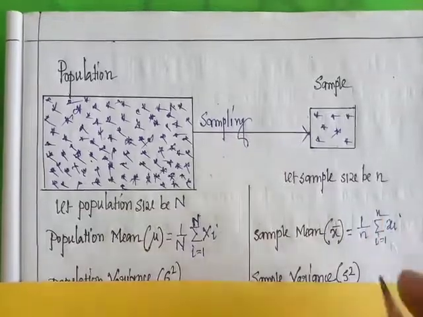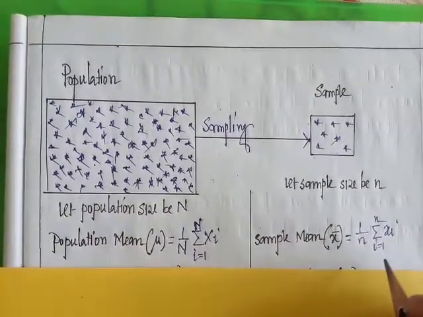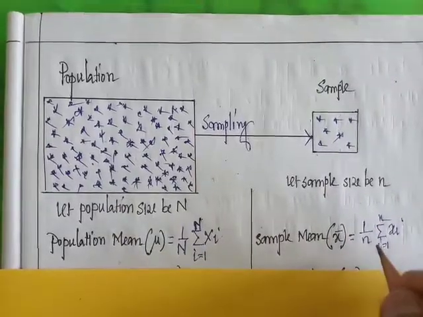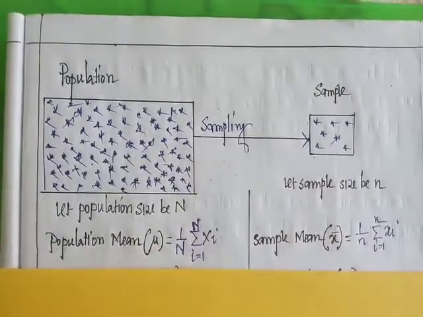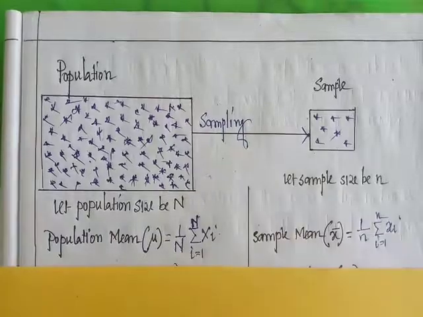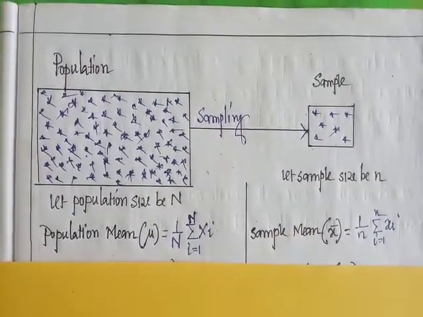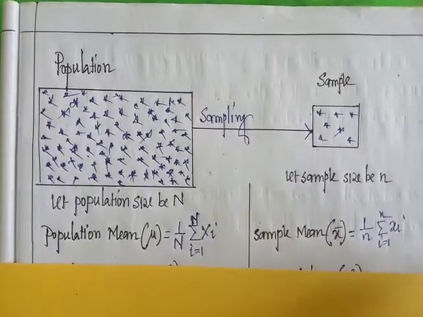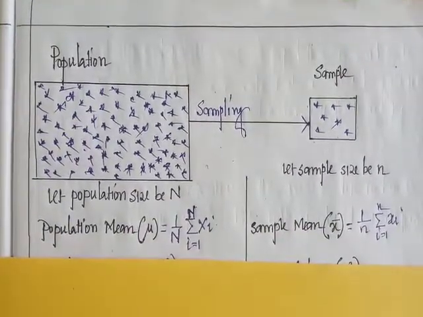The formula of sample mean is 1 by small n, since small n is the size of the sample, summation over i equal to 1 to small n xi.